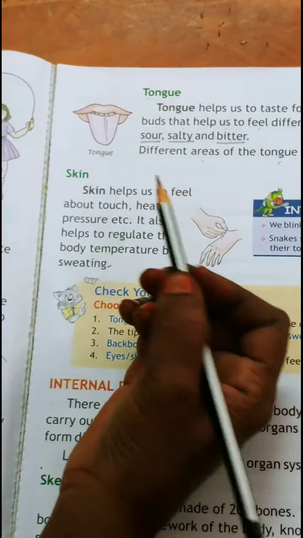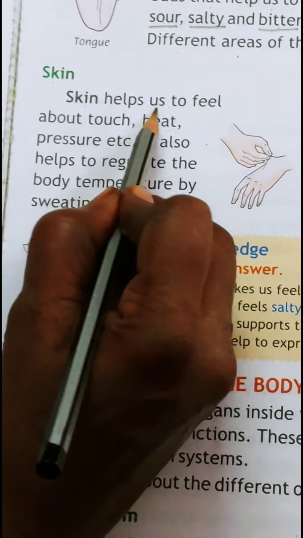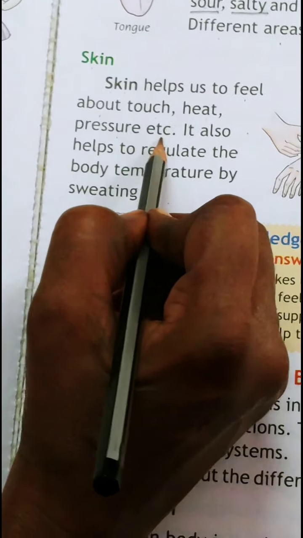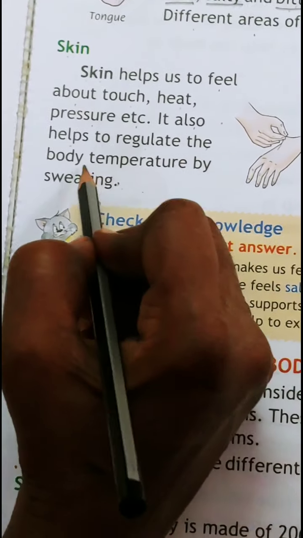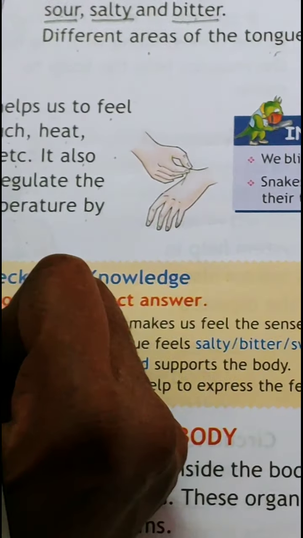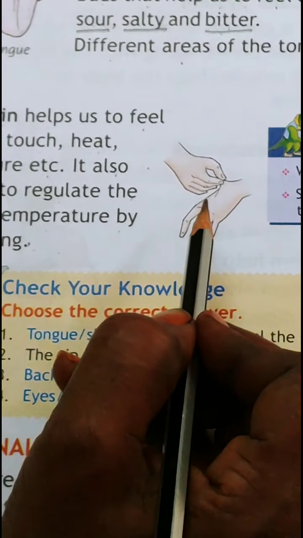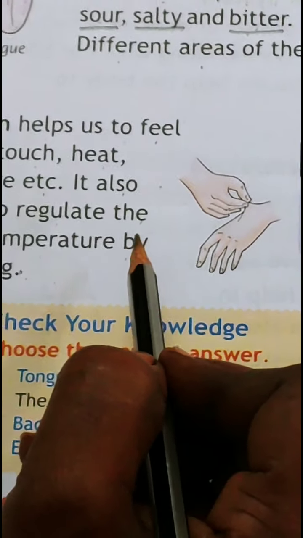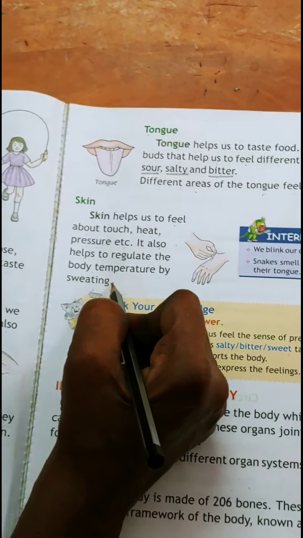Now let's go to the last part of our sense organs, skin. Skin helps us to feel touch, heat, pressure, etc. It also helps to regulate the body temperature by sweating. So we feel with our skin. When you touch any hot thing or a hot cooker, what happens? You feel it is hot. So we feel whether it's hot or cold. So it helps in regulating the body temperature. That is the function of the skin. This is the last part of our sense organs.